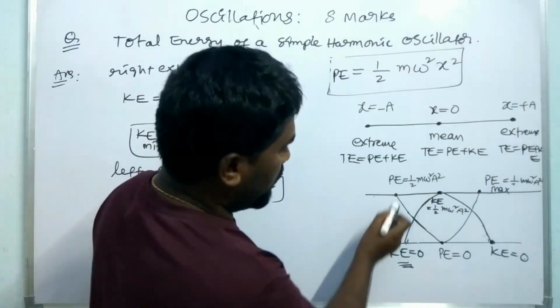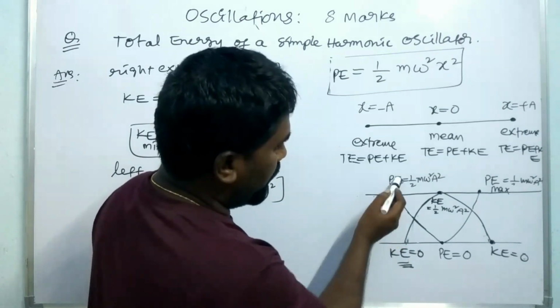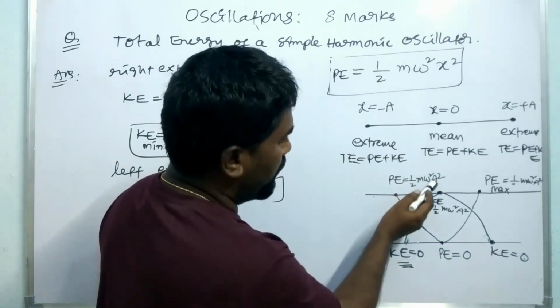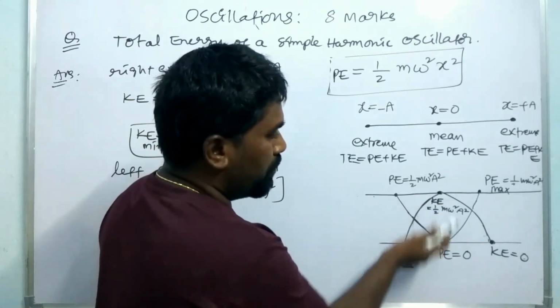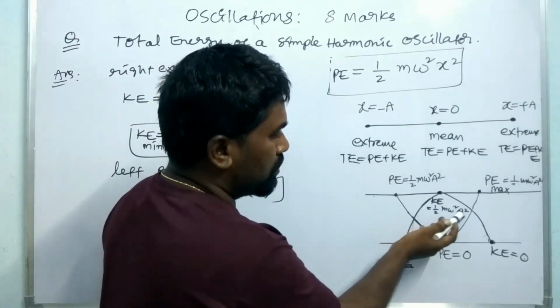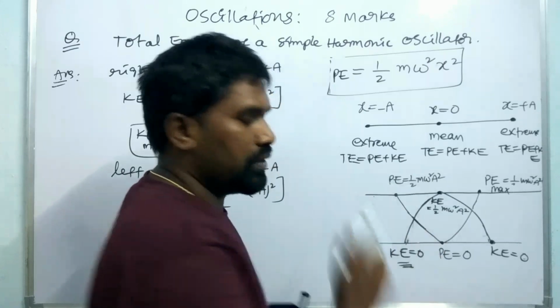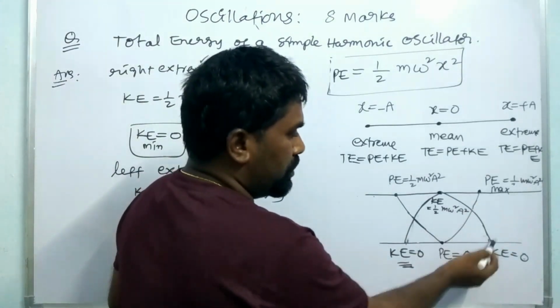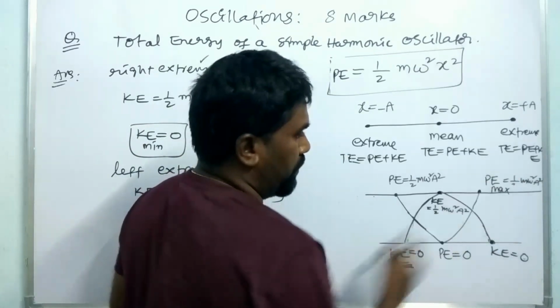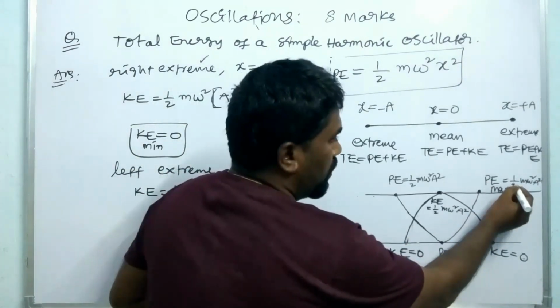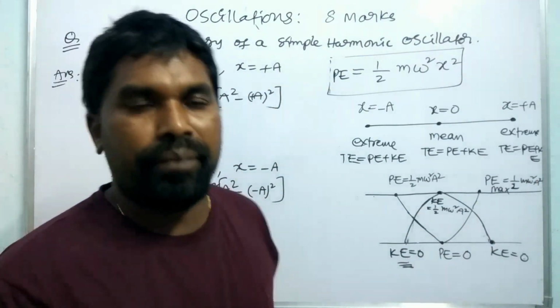At these two extreme points, the total energy PE plus KE is equal to half m omega square A square, because KE is equal to 0. At mean position, the total energy is half m omega square A square, because potential energy is 0. So here also the total energy always remains the same.